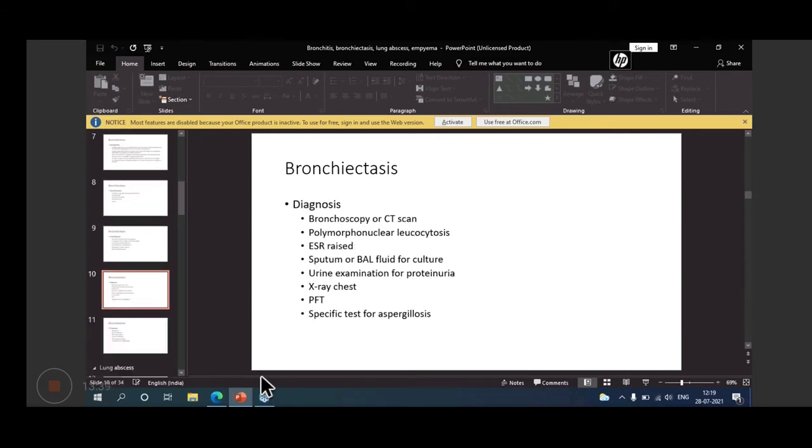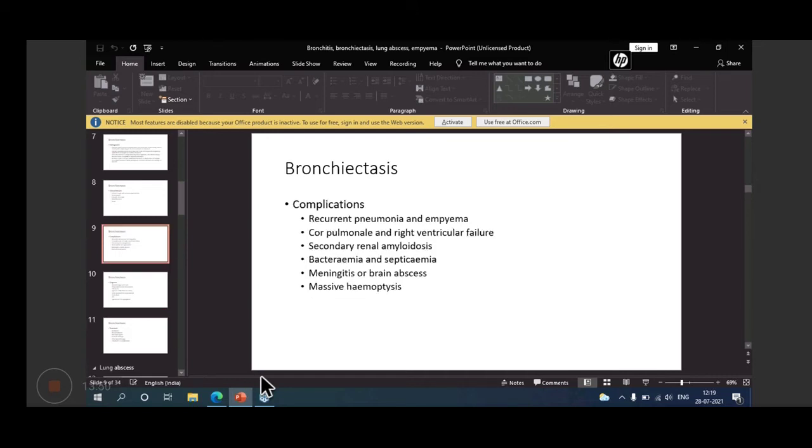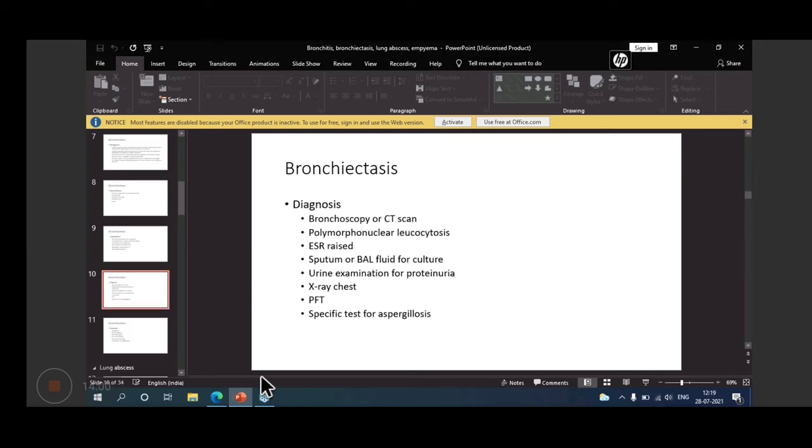Then the diagnosis is for uncomplicated cases, because if a complication is there, then the diagnosis may be different. If meningitis is there, then you have to diagnose meningitis also. If brain abscess is there, then that diagnosis should also be done. If pneumonia or empyema is there, you have to diagnose that. For uncomplicated bronchiectasis, diagnosis may be by bronchoscopy or CT scan. Bronchoscopy can be done in other cases also, like bronchitis and other conditions.